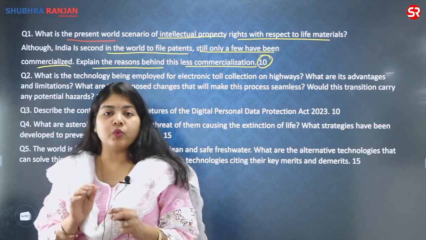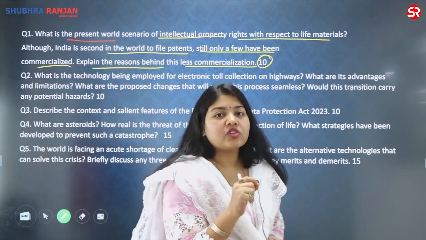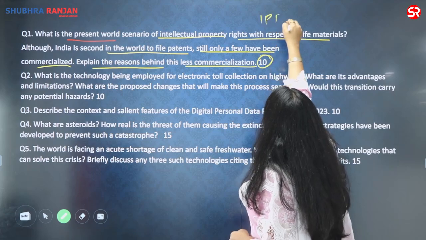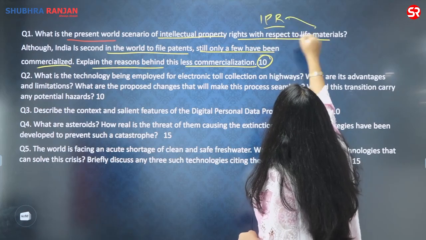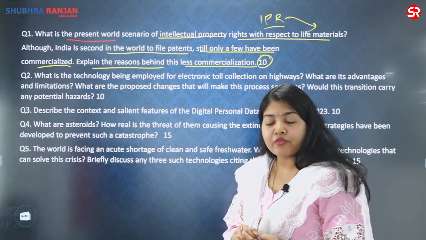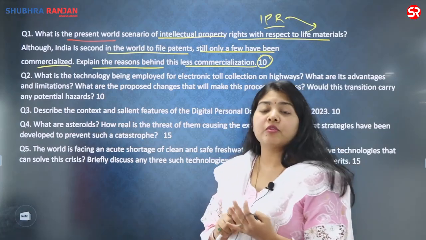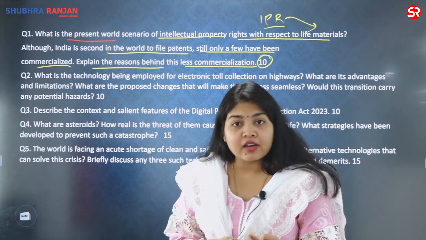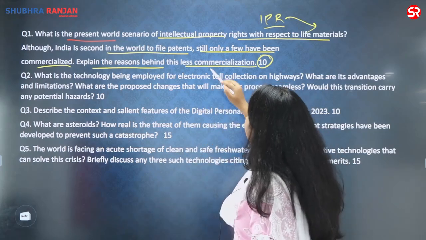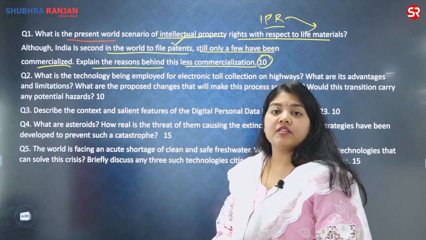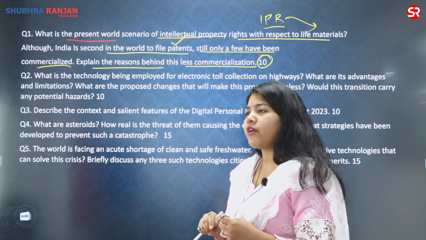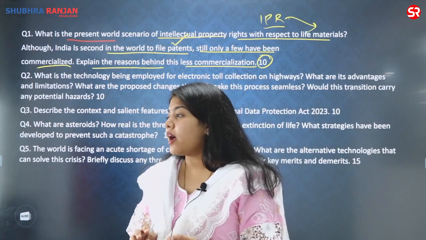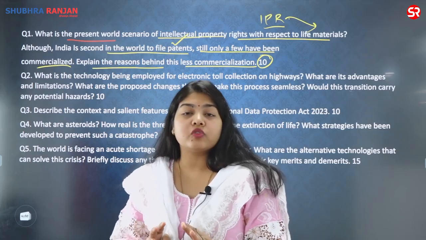10 marks, 150 words. Now, if I look at this question, it talks about the IPR, and the IPR related to the life material. What exactly are life material? Life material are the microorganisms, plants, different types of insects, animals, etc. Then it says that India has the second highest rate of filing the patents. In fact, as per the NASSCOM report, which came in April, India had nearly 83,000 patents which were filed.